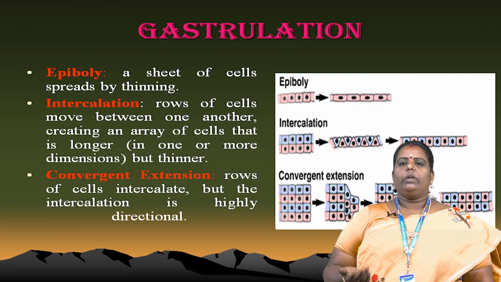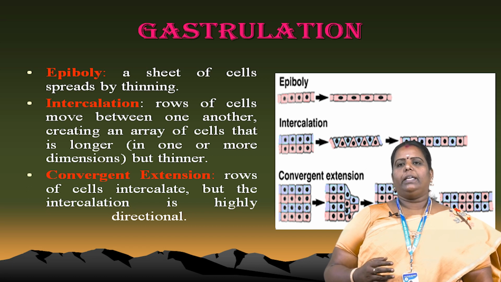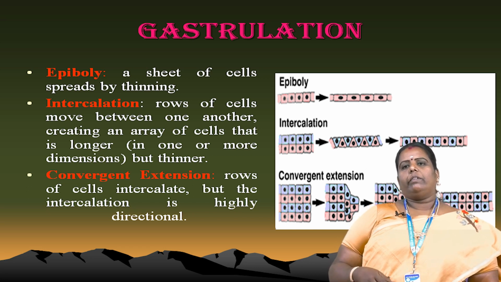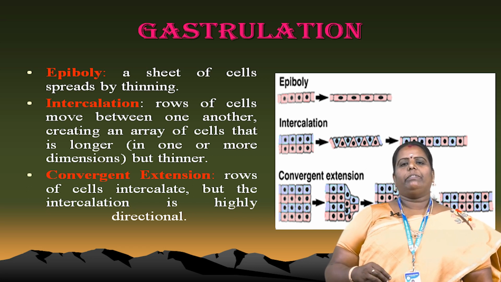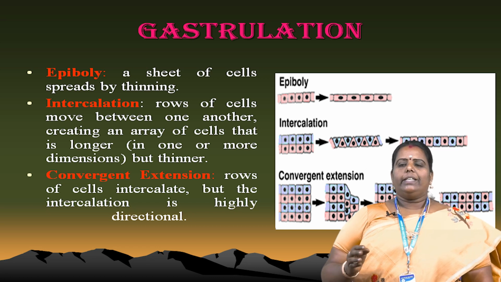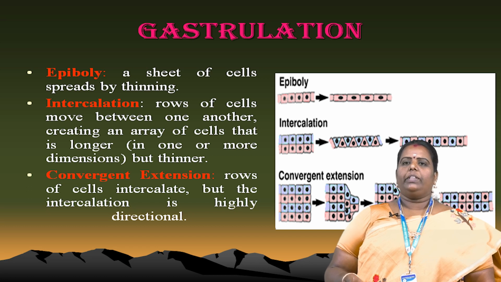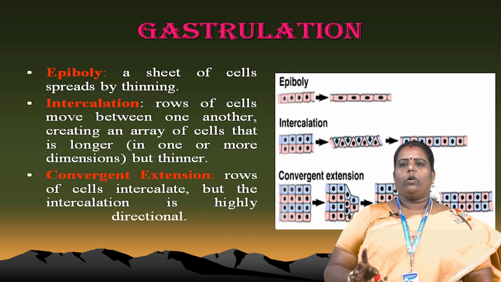I already told you about epiboly, in which the sheet of cells spreads by thinning. Intercalation is a movement between other cells, creating an array of cells. Convergent extension: rows of cells intercalate, and the interaction is highly directional. That is epiboly, intercalation, and the convergent extension of the cells.